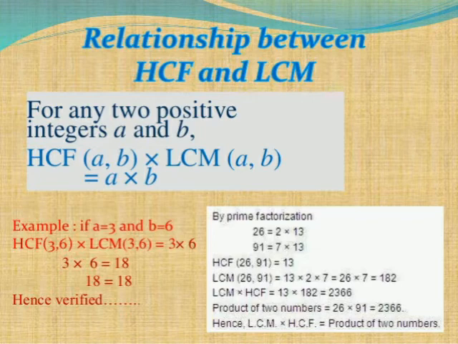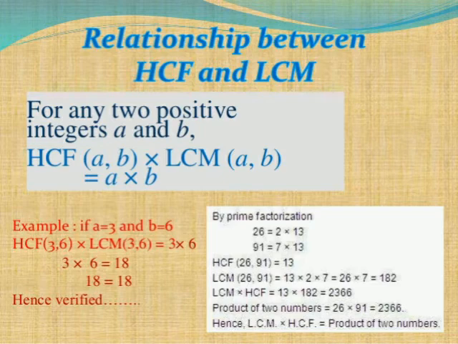By prime factorization, 26 is equal to 2 into 13, 91 is equal to 7 into 13. HCF(26, 91) is equal to 13. LCM(26, 91) is equal to 13 into 2 into 7, which is 26 into 7, equal to 182.